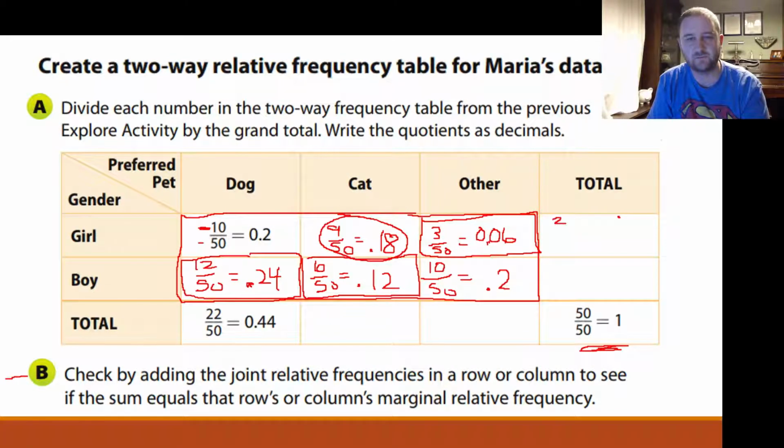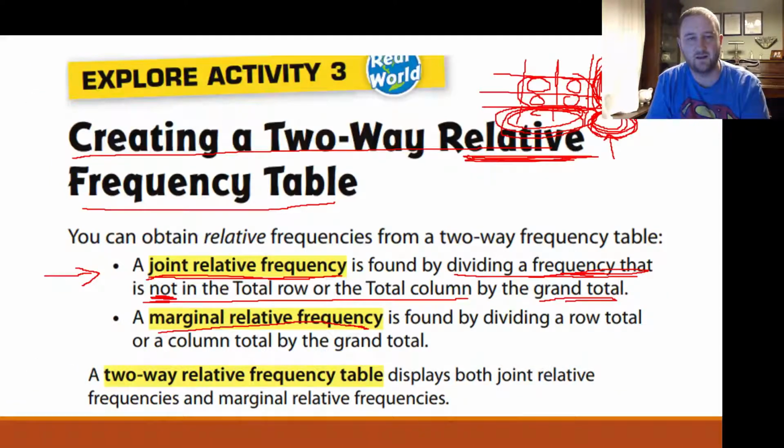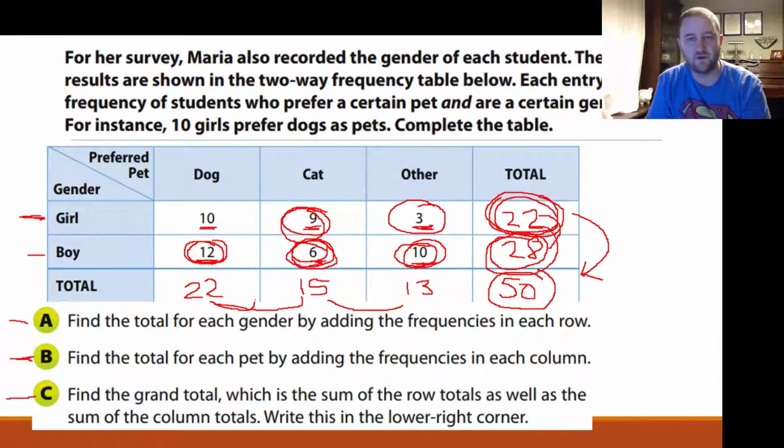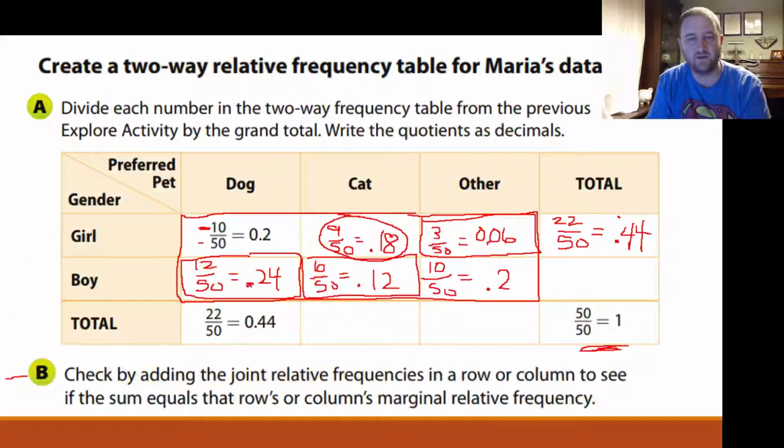That's 0.44. Marginal relative frequency here, 28 divided by 50. That's equal to 0.56.